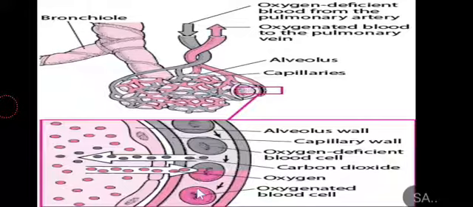This oxygenated blood now moves to the heart via the pulmonary vein, and then the heart will circulate this oxygenated blood to all the cells. At this level, the gaseous exchange is taking place: oxygen is getting in, while the cells that are oxygen deficient and rich in carbon dioxide gas, the carbon dioxide is diffused out. So this is the gaseous exchange taking place, and the main organ of the circulatory system, the heart, is circulating the oxygenated blood to all the cells.